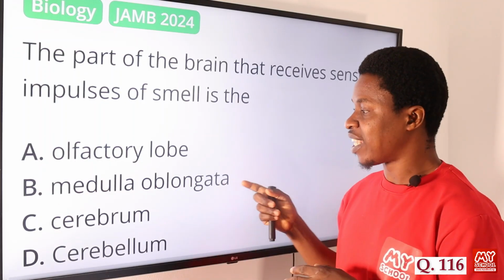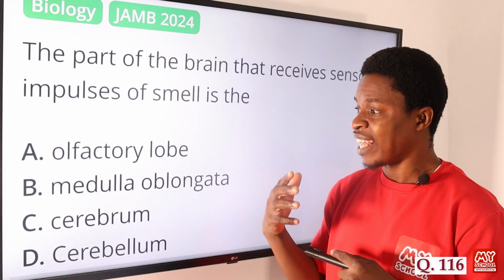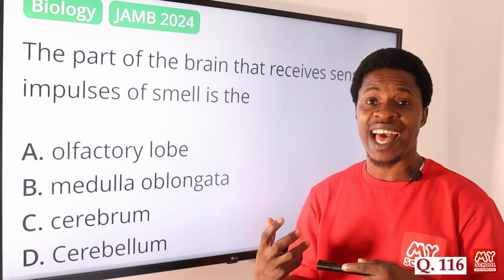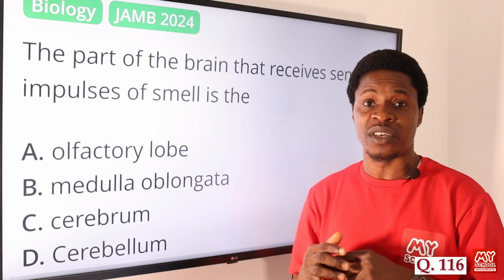Option B says medulla oblongata. Medulla oblongata, don't forget, is the part of the brain that controls the heartbeat, the breathing rate, and the blood pressure.